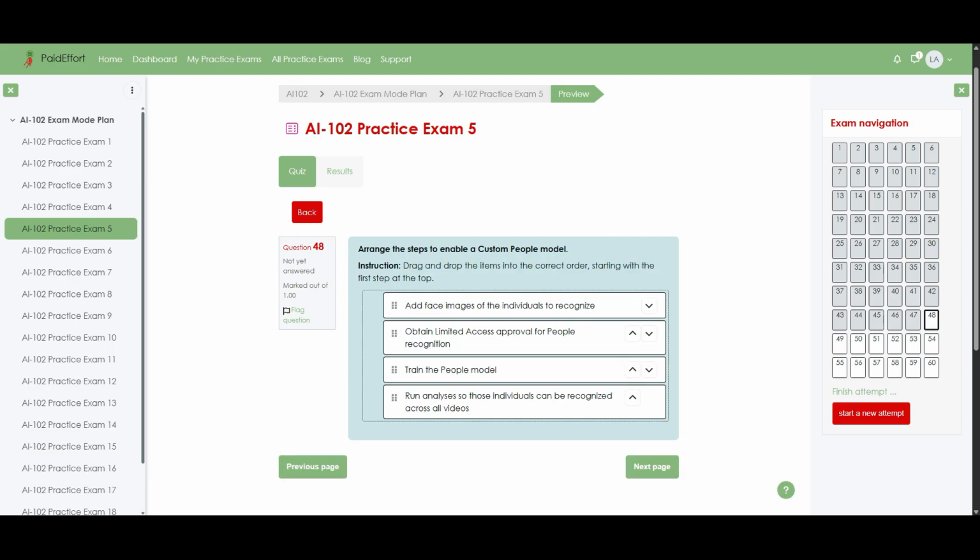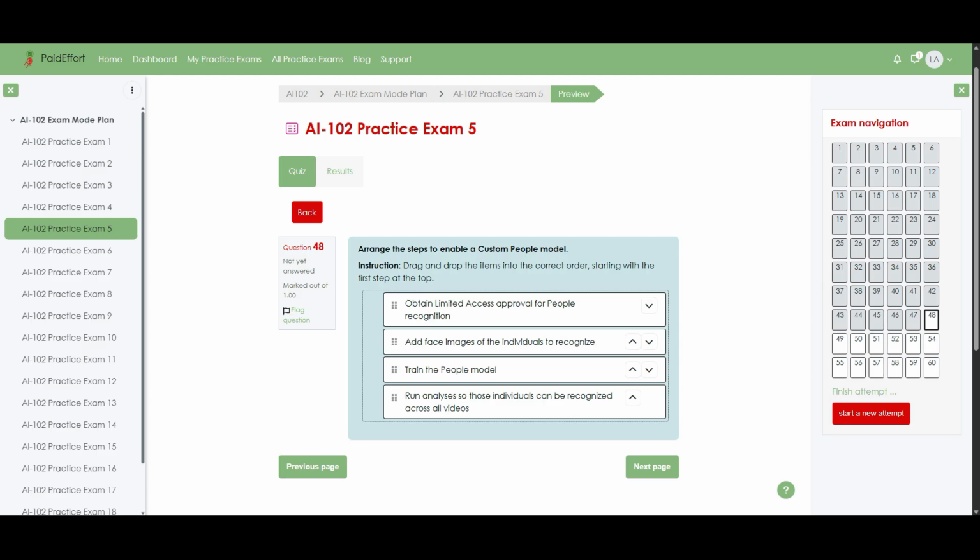Question 48. Arrange the steps to enable a custom people model. Instruction. Drag and drop the items into the correct order, starting with the first step at the top. First step, obtain limited access approval for people recognition. Second step, add face images of the individuals to recognize. Third step, train the people model. Fourth step, run analyses so those individuals can be recognized across all videos.